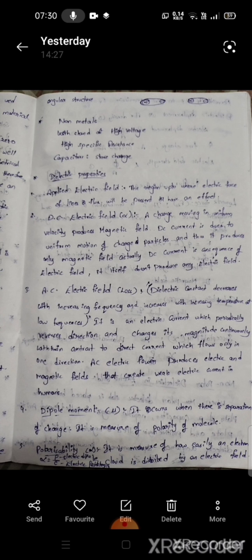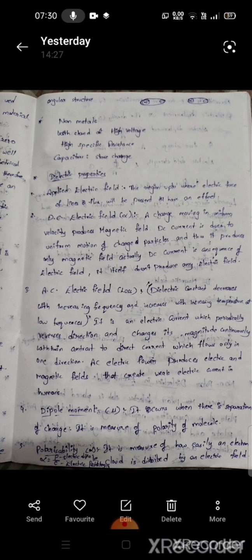Dipole moment occurs when there is a separation of charges. It is a measure of the polarity of a molecule. Polarizability is the measure of how easily an electron cloud is disturbed by an electric field. Polarizability is represented as alpha. Alpha equals P by E, where P is the electric dipole moment and E is the electric field strength.